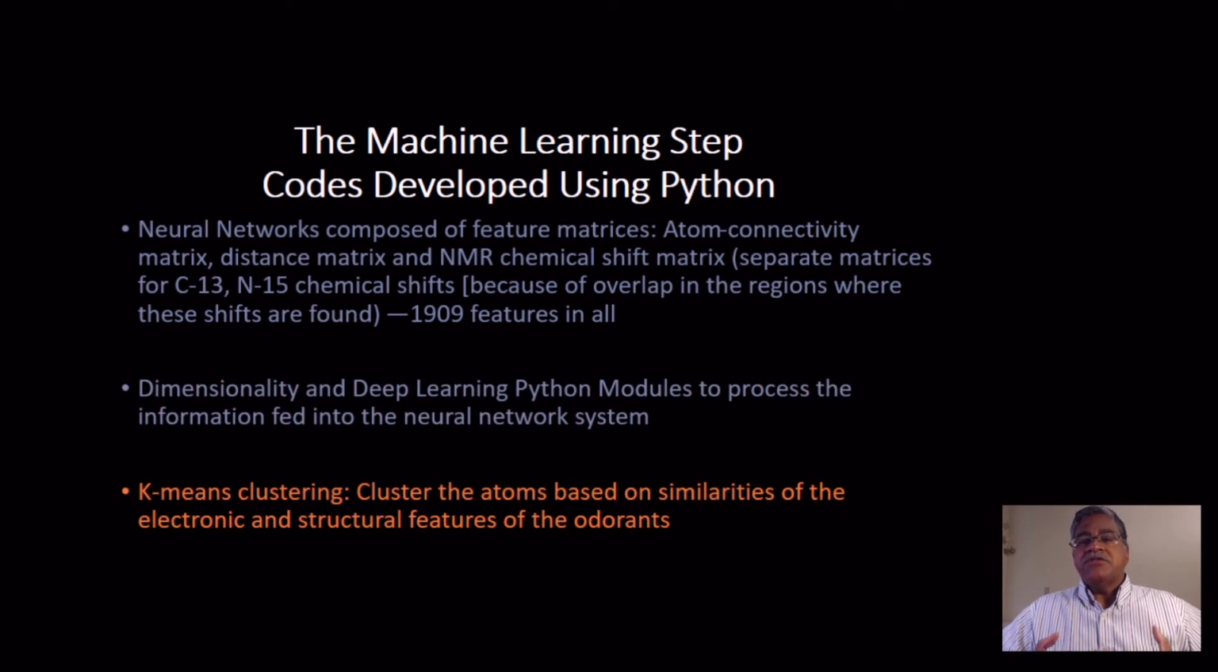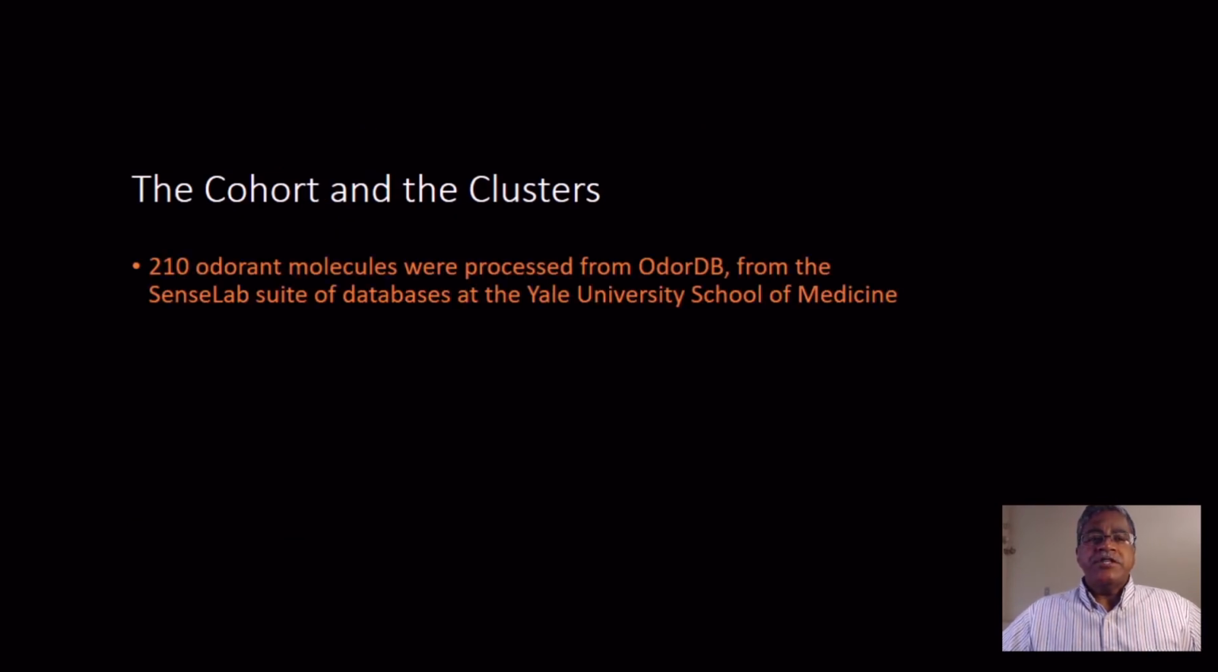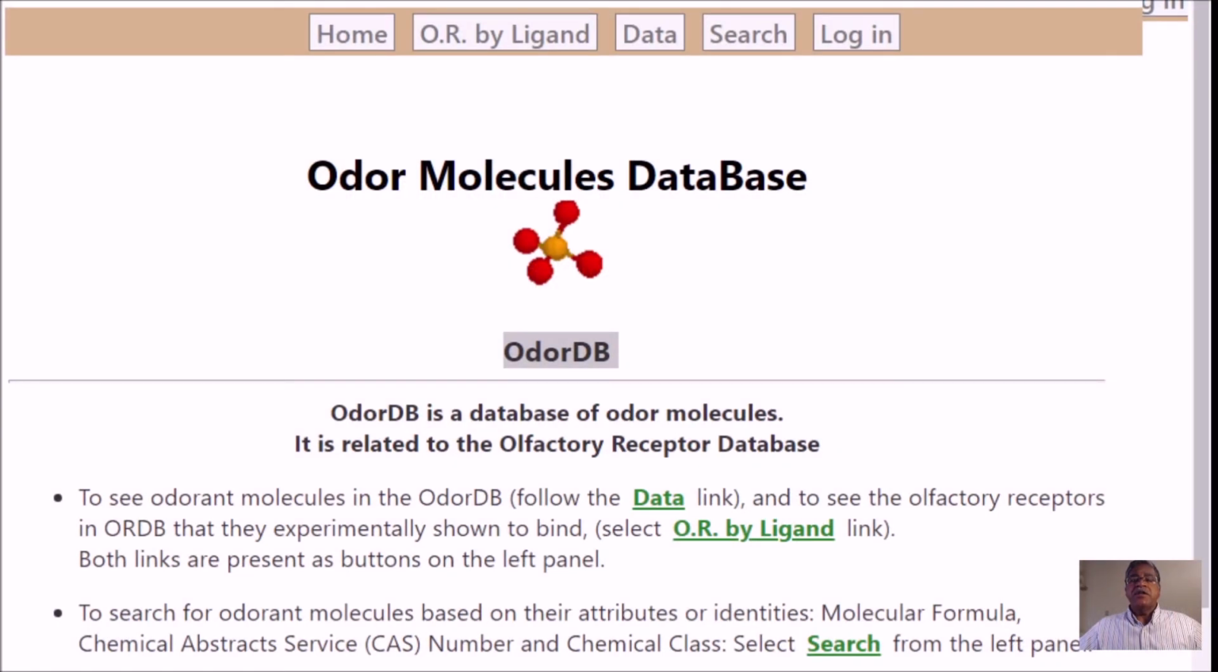We then took each of the compounds that we had and used a very traditional k-means clustering algorithm to be able to separate odorants into clusters. Now about the cohort. So the 210 molecules that we obtained were from the odor molecule database.